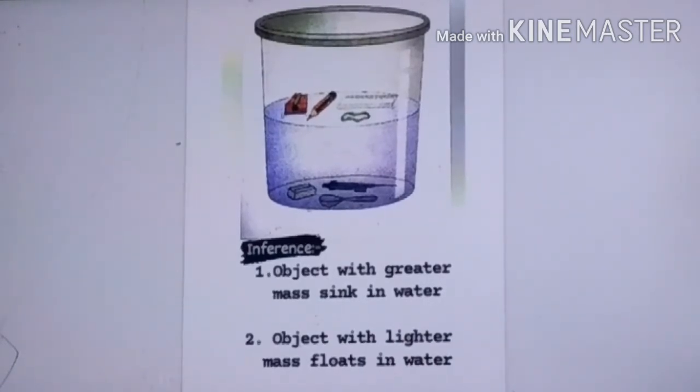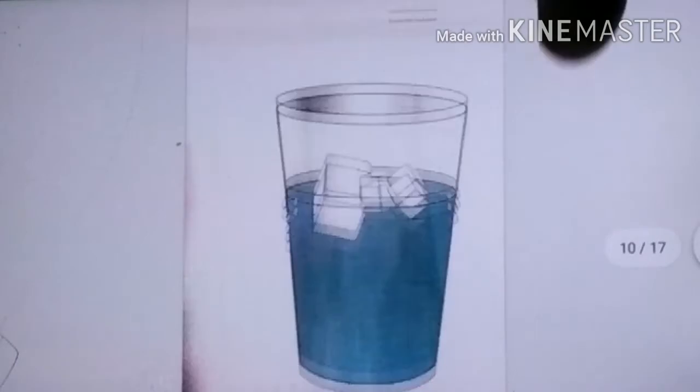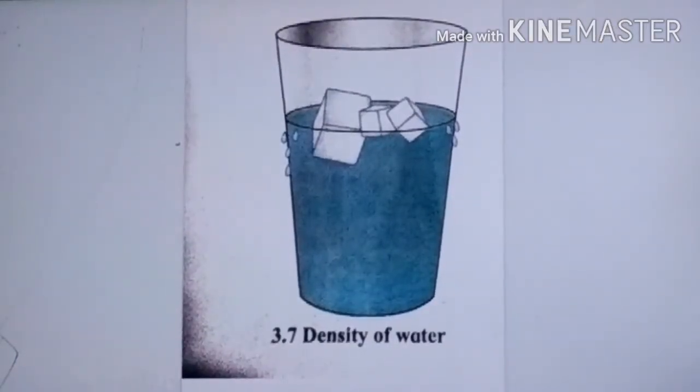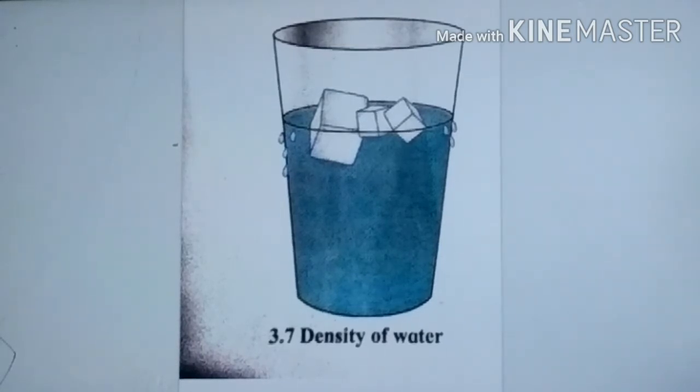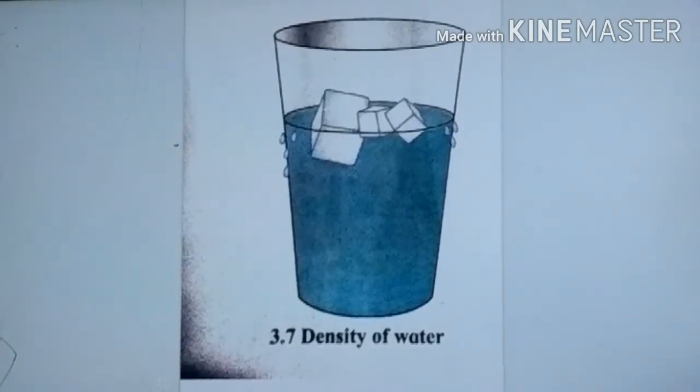Now I will tell you one more activity. See, one more picture. Just now I gave you one picture, in which you also saw some objects floating at the upper level while some objects sink in the water. Here I have taken ice and water. I have put ice in the glass filled with water. Ice is also a state of water only.